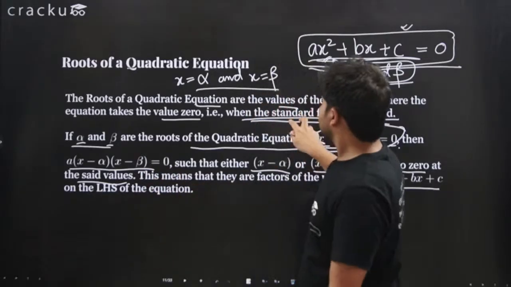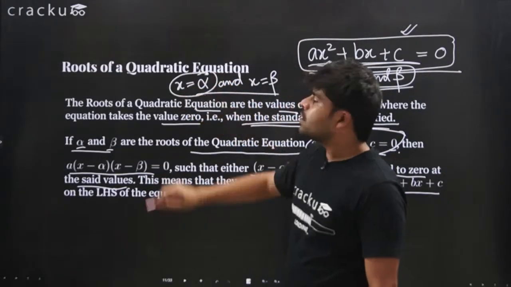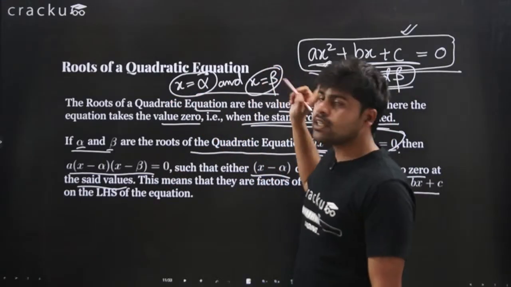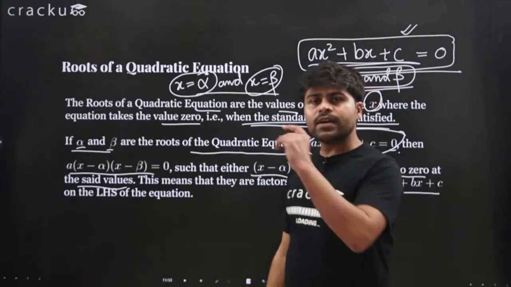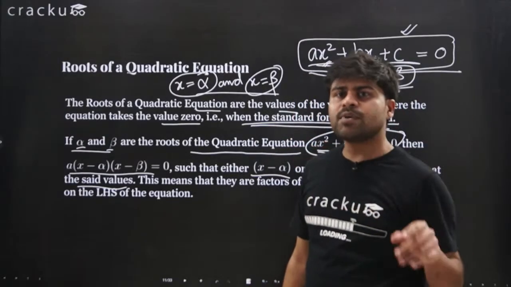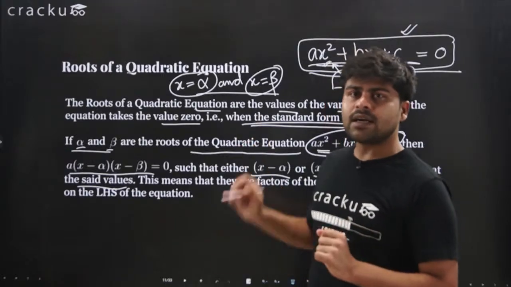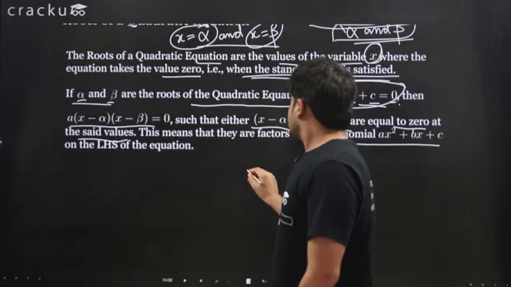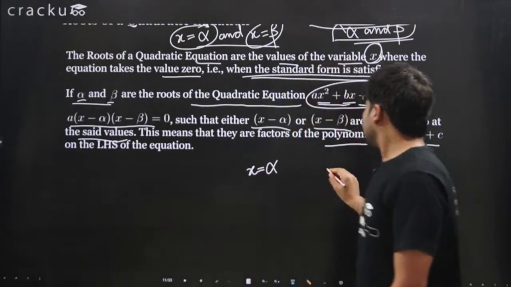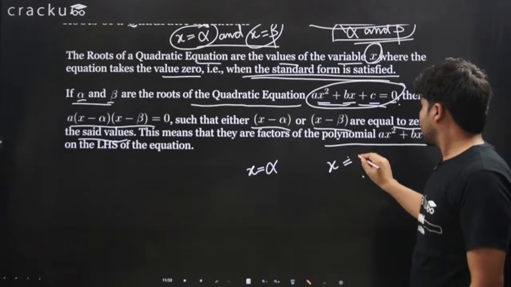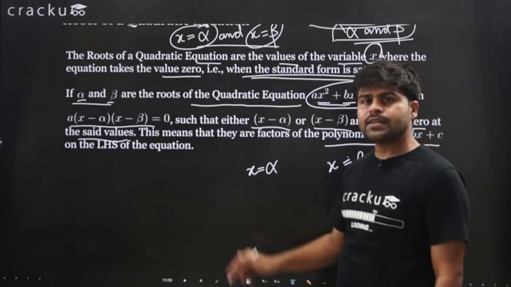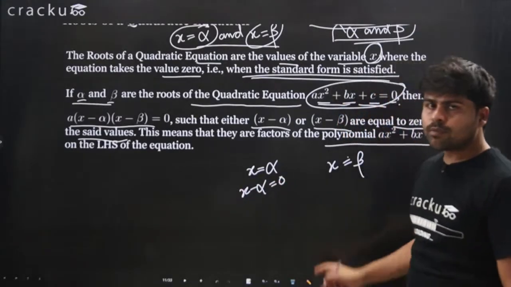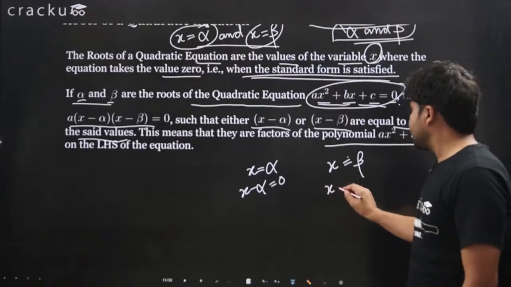Okay, so x = alpha is satisfying the equation. x = beta is also satisfying the equation. So if you put alpha in the equation, the whole equation becomes 0 equals 0. If you put beta, the whole equation again becomes 0 equals 0. Now look at x = alpha and look at x = beta. You can put alpha on the left-hand side. It will become x minus alpha equals 0. You can put beta on the left-hand side. This will become x minus beta equals 0.